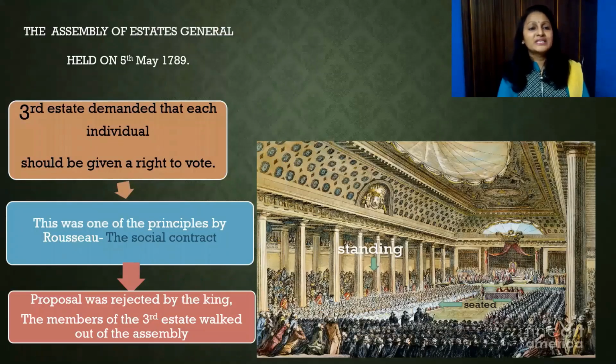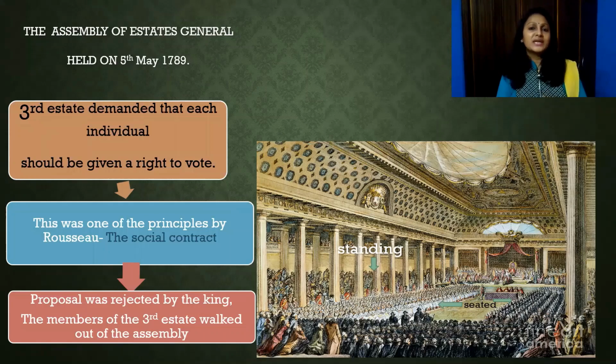The Assembly of the Estates General was held on May 5th, 1789. You can see in the picture, the first estate and the second estate were seated facing each other, whereas the third estate was standing. Here, the third estate demanded that each individual should be given the right to vote.